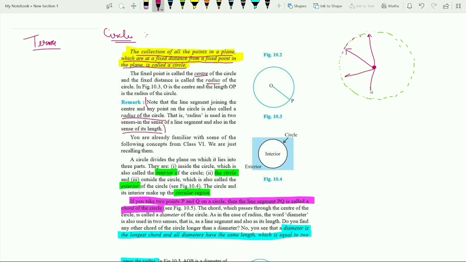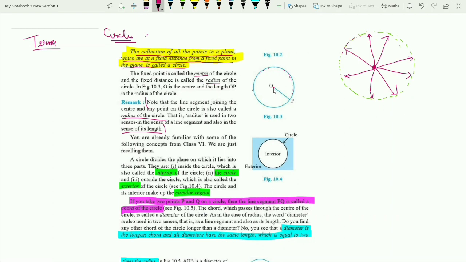If you try to measure the distance, you will get the same value, and when you collect all those points, this would basically form the circle. Similarly, this is a collection of millions of points, and here we have a constant distance. The fixed point is called the center.